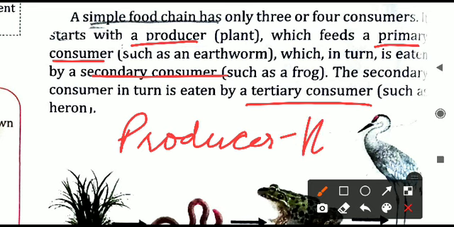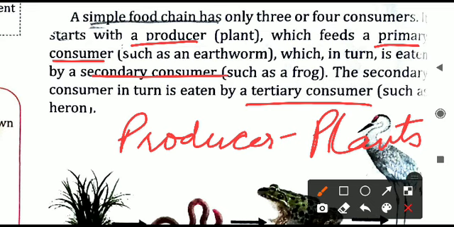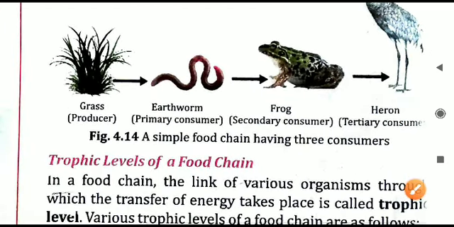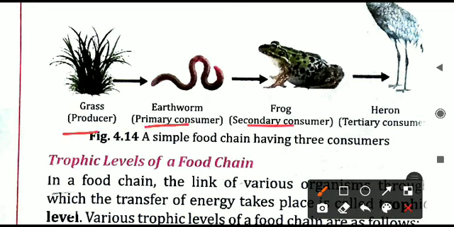Producers are the different types of plants which do photosynthesis. They prepare their food themselves. They are not dependent on other organisms. They are autotrophic in nature. So they prepare their own food, but this food is then transferred subsequently in a chain-like structure called the food chain. Here you can see a food chain: grass, earthworm, frog, and heron. So all these are having primary consumer, secondary consumer, and last is tertiary consumer.